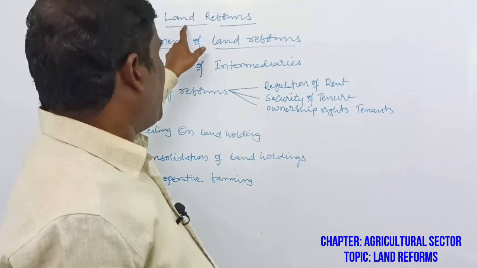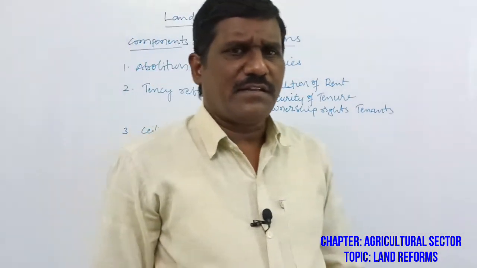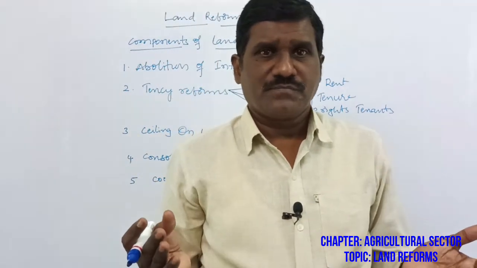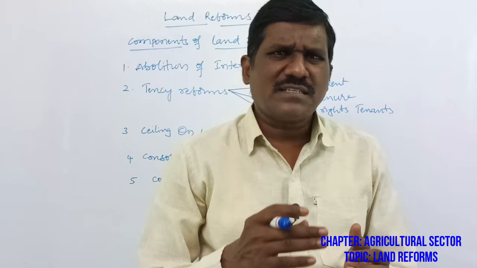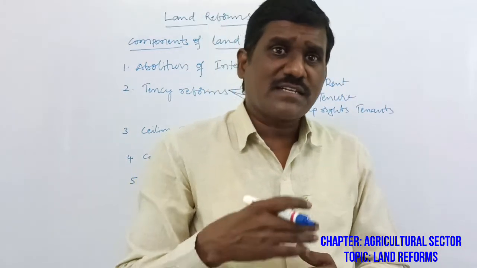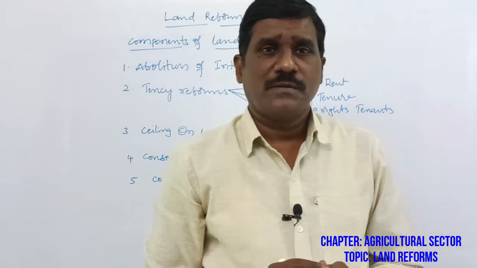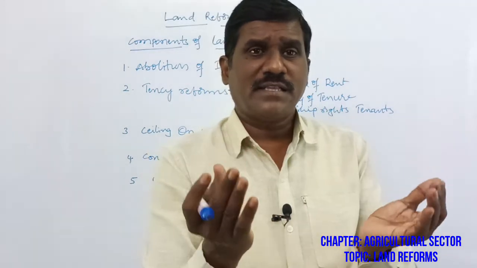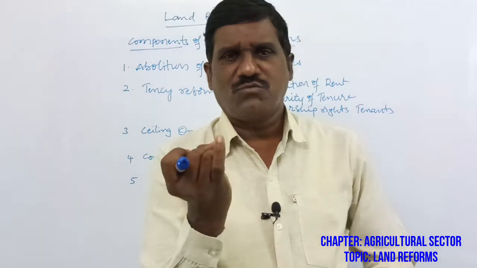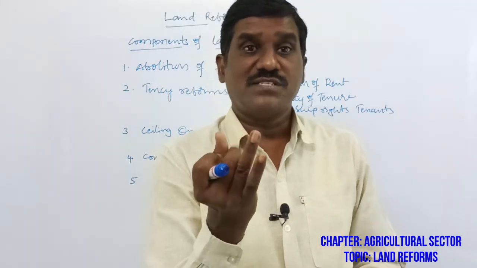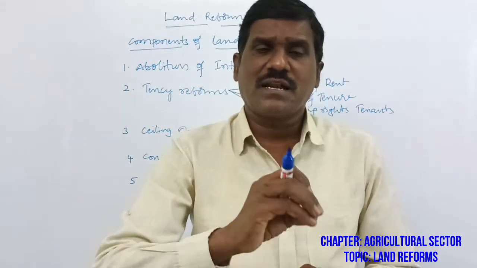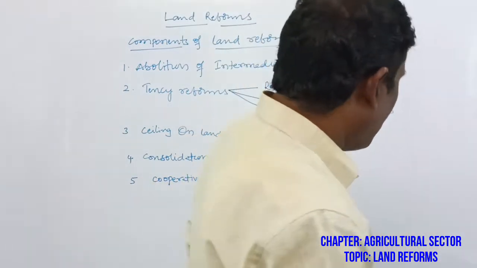See here, land reforms. What is land reform? During the British period, the British government collected the cess from the public or farmers. To collect the tax from the farmers, the British government appointed middlemen. Who are called middlemen? Zamindars, Jagirdars, Inamdars are called mediators. What are the mediators?